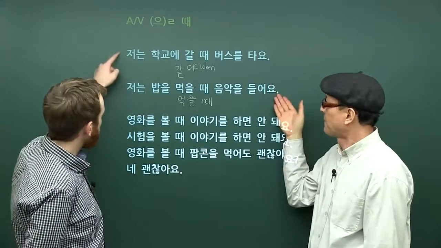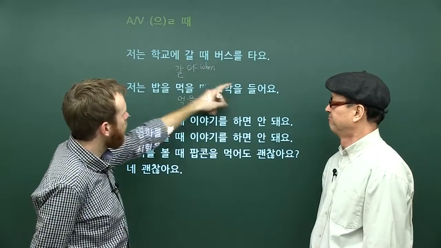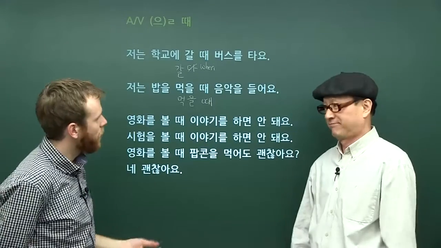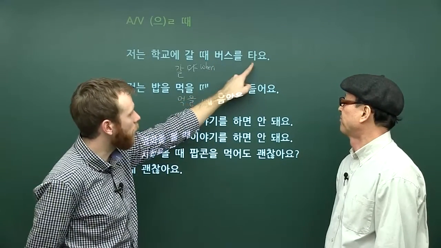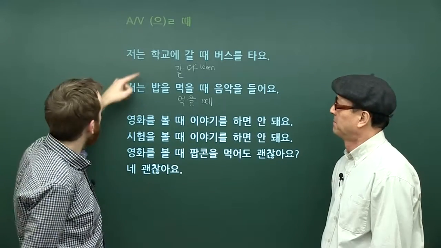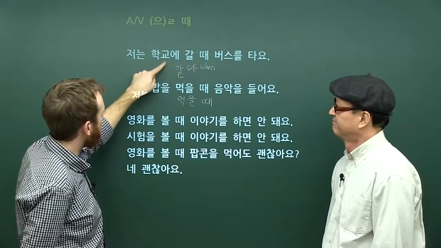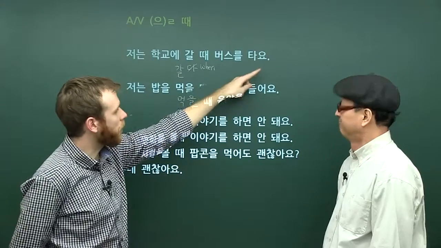Okay. So in our first sentence, we have two verbs. 가다 becomes 갈 때. Our second verb 타요 means ride or take. So in this case, we are riding a bus. To translate the first one, 저는 I, 학교에 갈 때, so when I go to school, right? 학교, school, 에, our place marker. 버스를 타요.